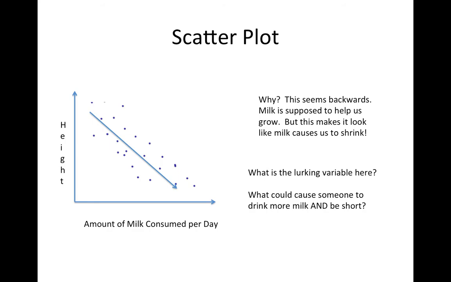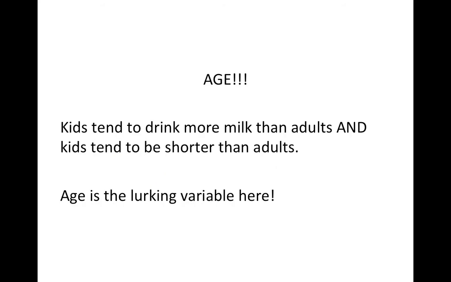What is the lurking variable here? In order to answer that question, we have to think, what could cause someone to drink more milk and be short? Simple. Age. Kids tend to drink more milk than adults, and kids tend to be shorter than adults. Age is the lurking variable here.